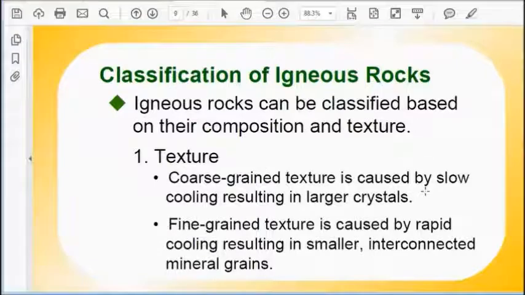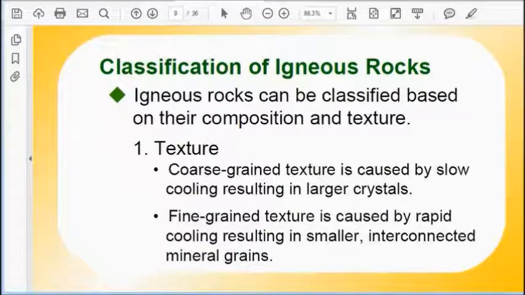Now let us see detail about igneous rock. Classification of igneous rocks: these igneous rocks can be classified on the basis of their composition and texture. It means on the basis of how the igneous rock is made, classification can be done. Actually in every rock there is a particular texture. So first is the texture.